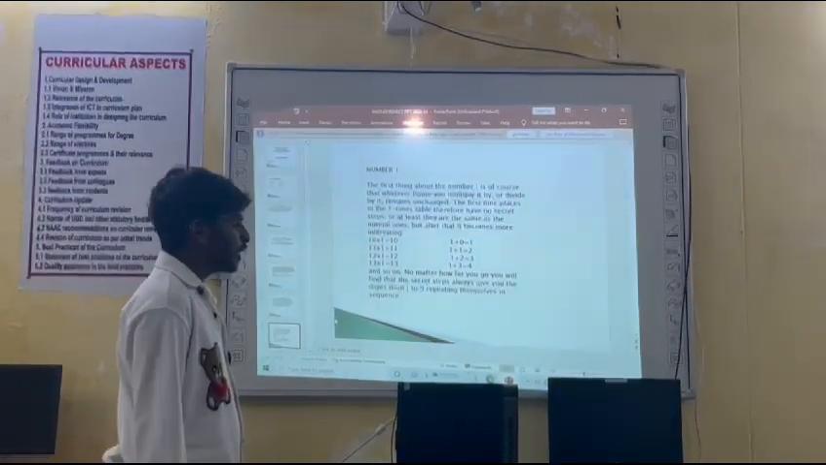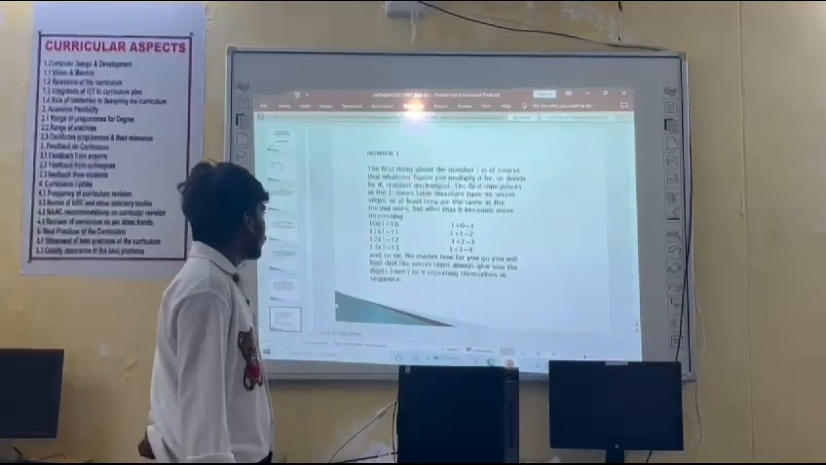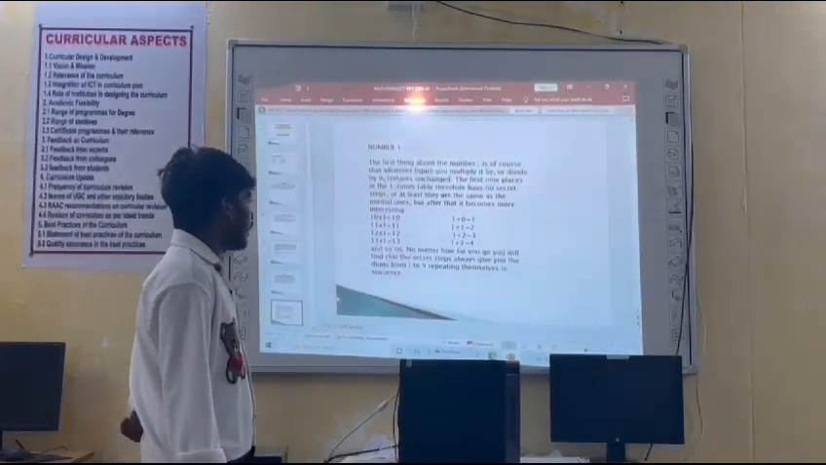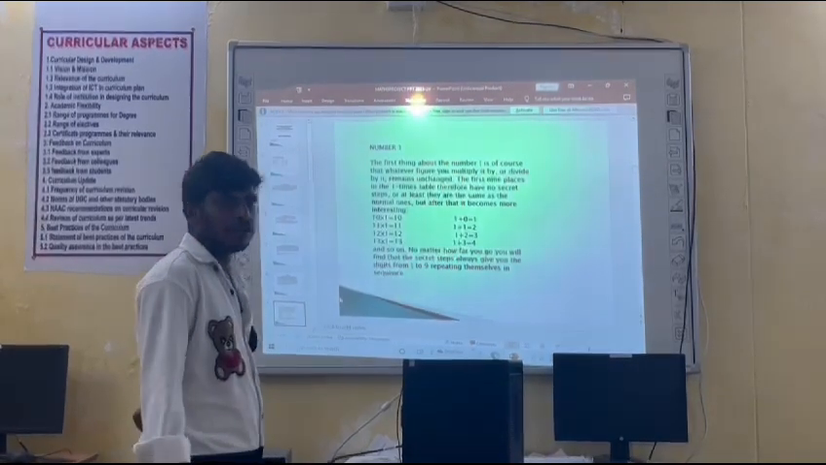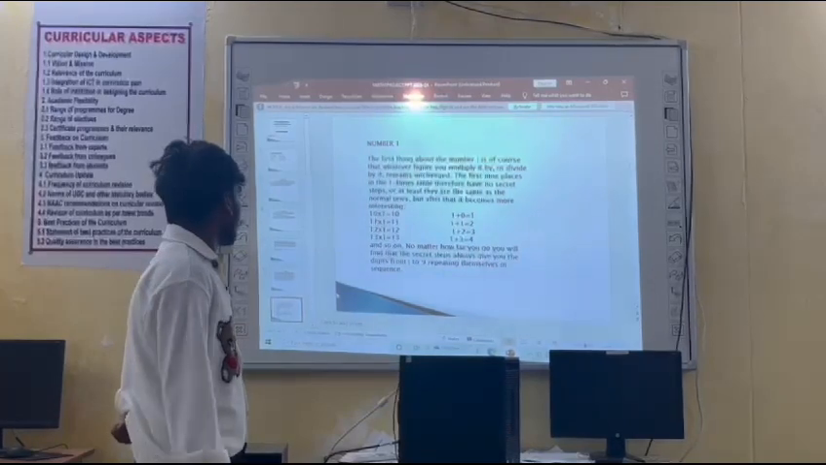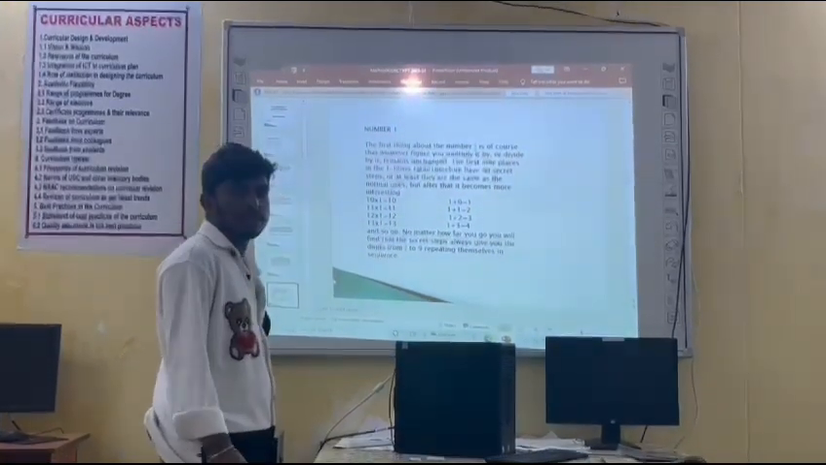10 into 1 equals 10. The secret number: 1 plus 0 equals 1. 11 into 1 equals 11. 1 plus 1 equals 2. 12 into 1 equals 12. 1 plus 2 equals 3. 13 into 1 equals 13. 1 plus 3 equals 4.